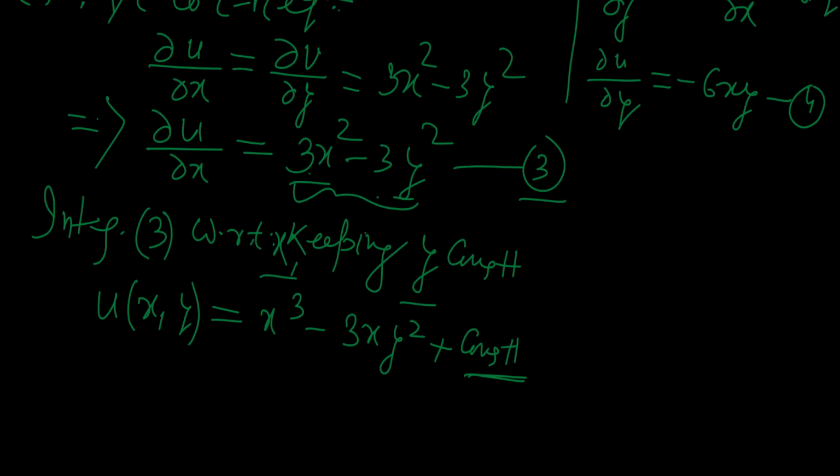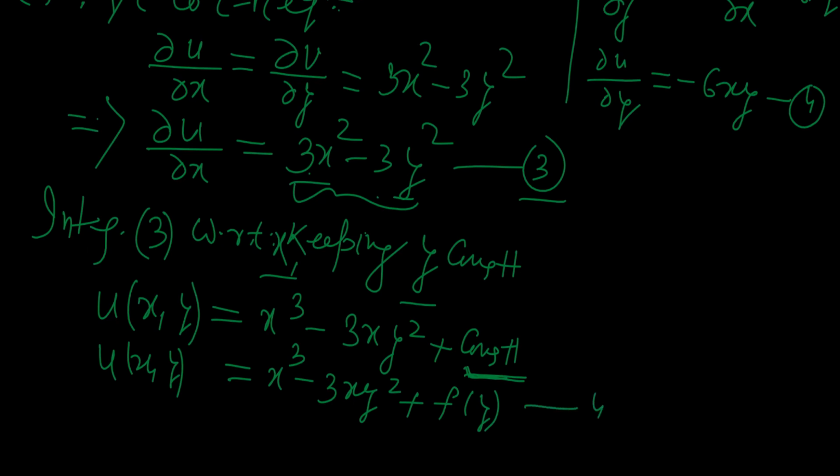So we may recognize this constant as a function of y. So you may write u of x, y equal to x cube minus 3x y square plus a function of y. Let us say this is equation 4.